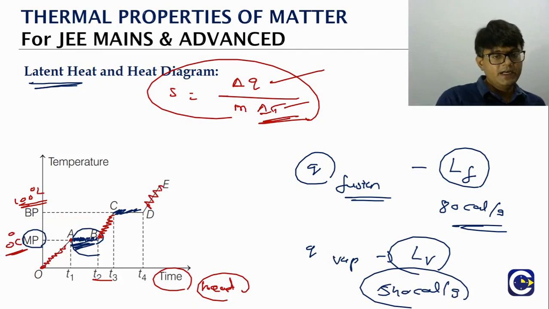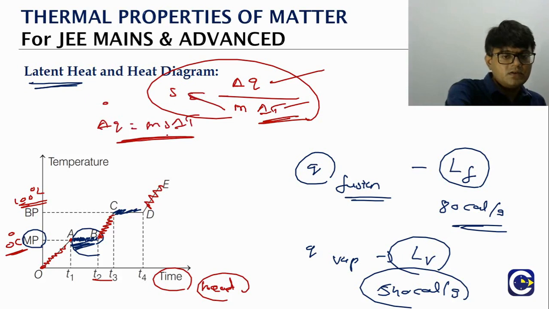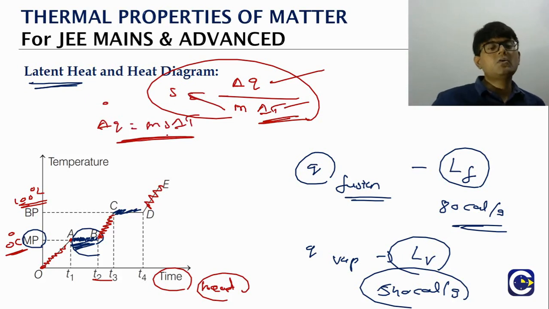Because for any material, what is the relation in terms of temperature? You can see del Q, heat supplied, is equal to what? m s delta T. So with temperature, we'll have a linear relation. Okay. So this is about the heat diagram, and where we'll observe the scenario of object absorbing heat or taking heat, but temperature of the object will not be changing.